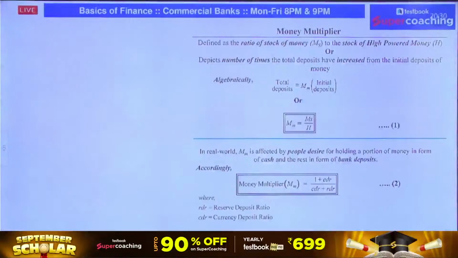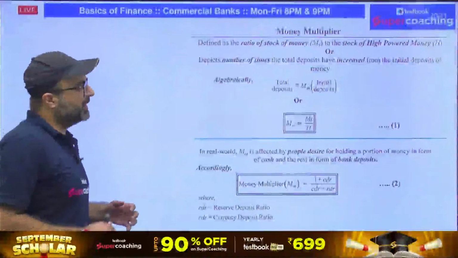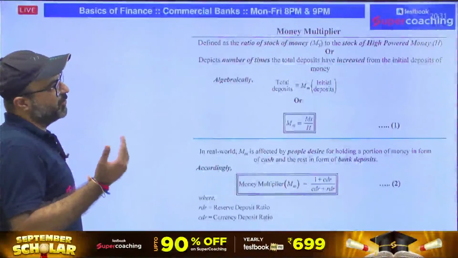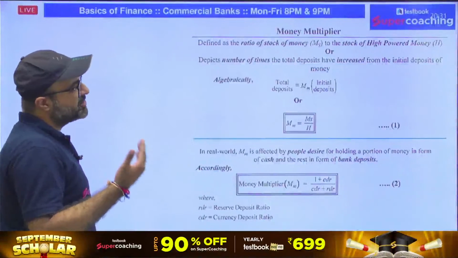Now, the next point is, sir, the ratio of stock of money, that is money supply, to the stock of high powered money depicts the number of times the total deposit has increased from the initial deposit of money.